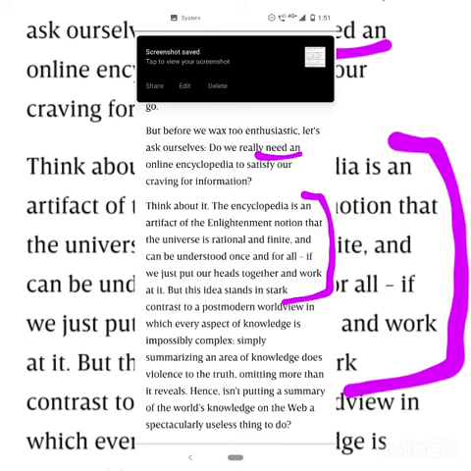Explanation and elaboration you can find in this part: why you need to read an encyclopedia, why it is so important to get the information, and what an encyclopedia is all about, why it is called the artifact of enlightenment.